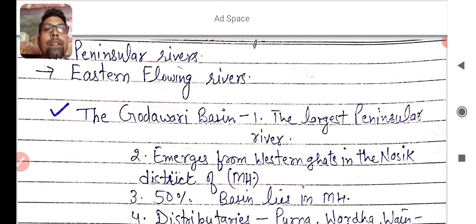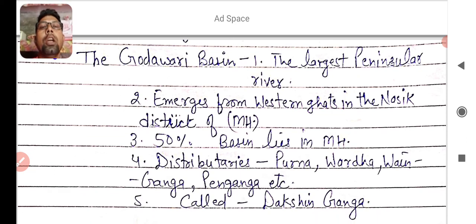It emerges from the Western Ghats in the Nasik district of Maharashtra. And the second major point is that 50% of the basin lies in Maharashtra. You know that basin means the main river and its tributaries, and half of the main basin lies in Maharashtra.